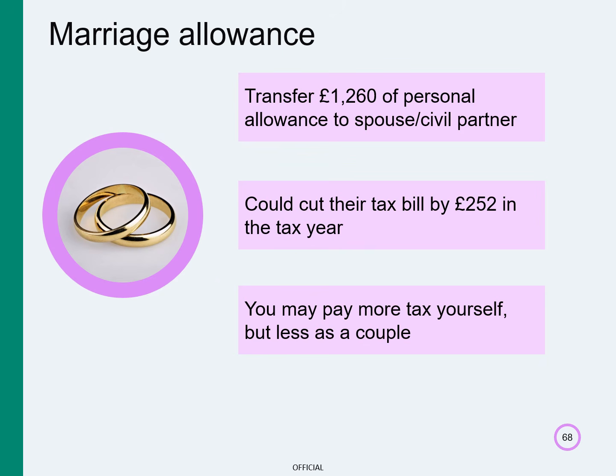The marriage allowance allows eligible people to transfer £1,260 of their personal allowance to their spouse or civil partner. This could cut their tax bill by up to £252 in the tax year. However, you may pay more tax yourself, but you could still pay less as a couple.